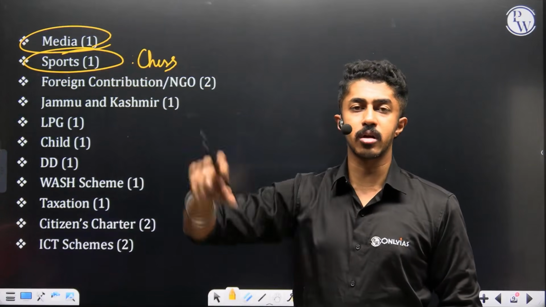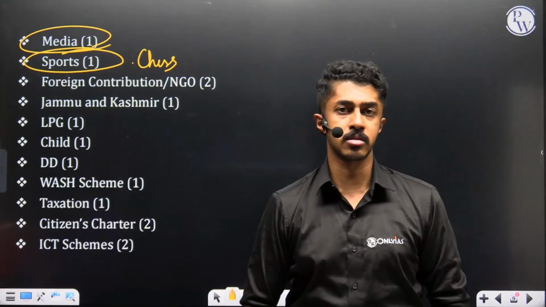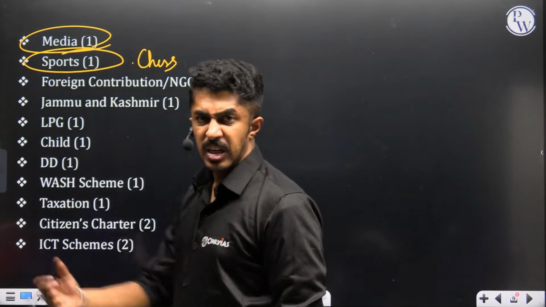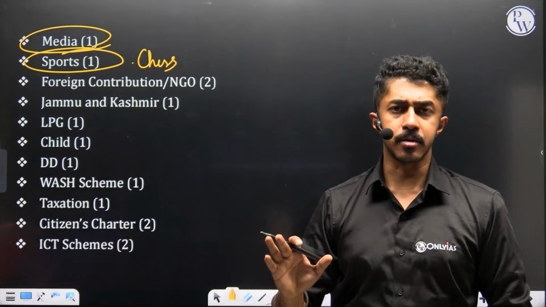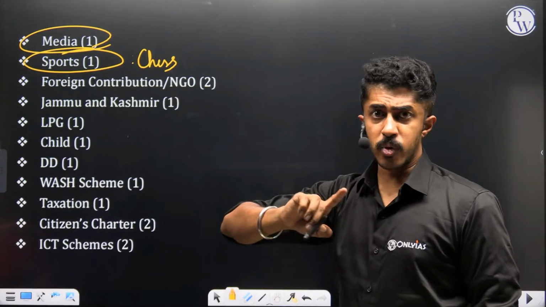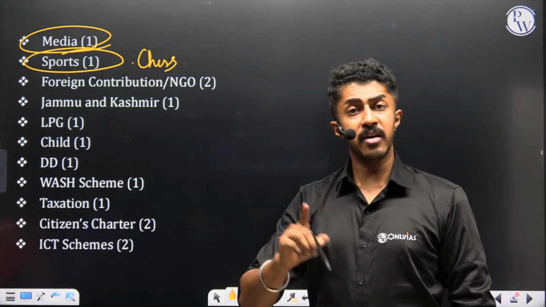What does classical chess mean? How does it differ from the other formats of chess? A 10 marker easily can come, because it is there in the news, repeatedly coming in. That is the main highlight here. Jammu and Kashmir, just one question. This time also I am expecting a question: how terrorism will affect tourism.